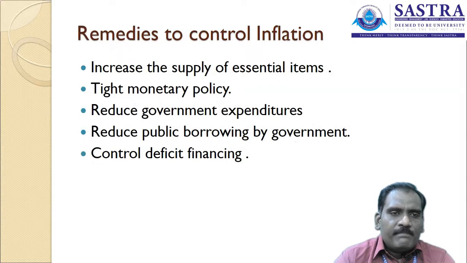The next one: remedies to control inflation. What are the remedial steps to be taken by the government and the economy to control inflation in the market?